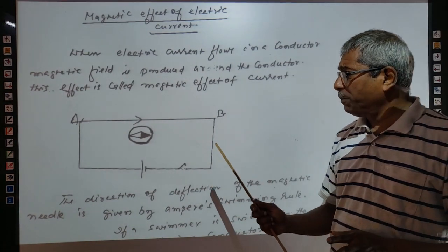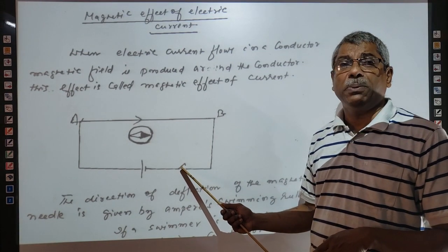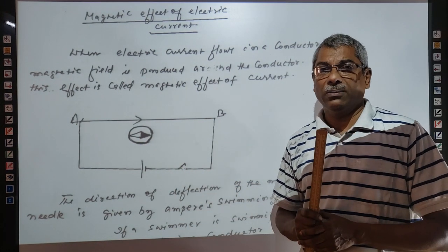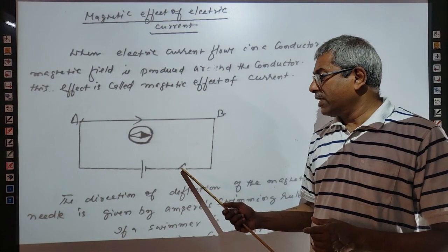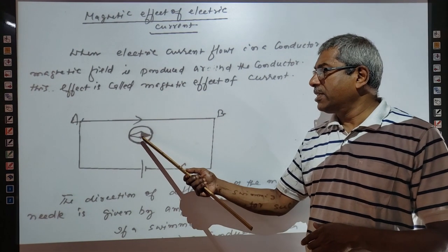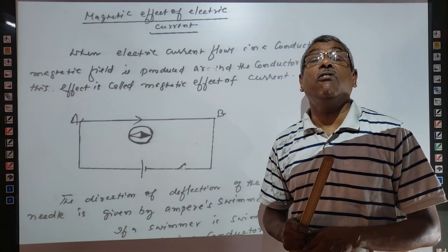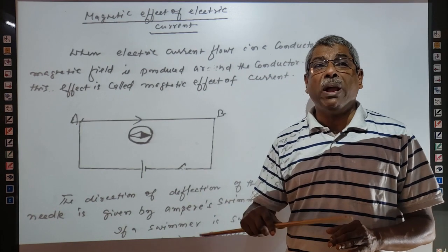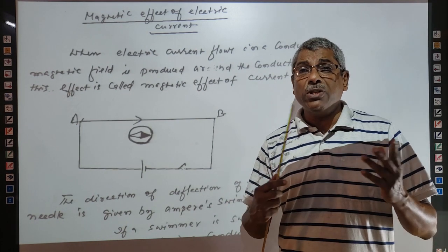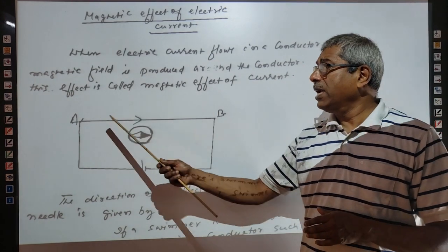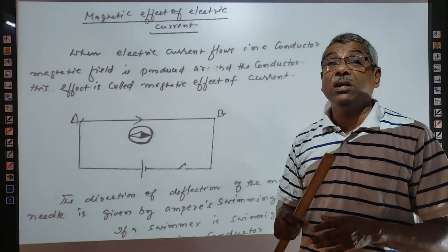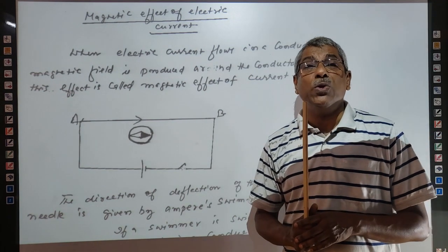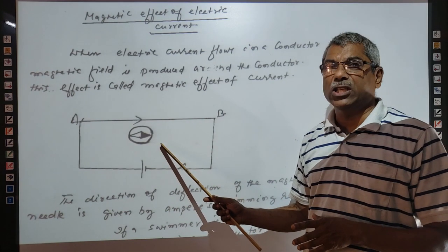It is very interesting to see. Till the key is pressed, this magnetic needle shown here will not deflect at all. Once this key is pressed down, suddenly this magnetic needle starts deflecting. A magnetic needle will deflect only when an external magnetic field is acting on it. From this experiment we can say that when electric current flows through a conductor, a magnetic field is produced around it. This phenomenon was discovered by Oersted. So this is Oersted's experiment.